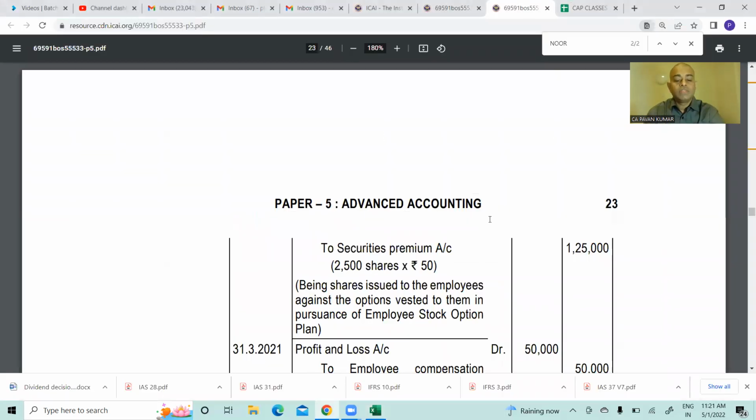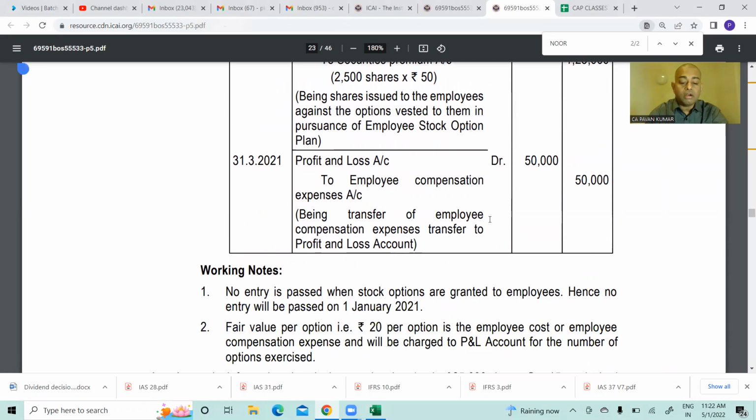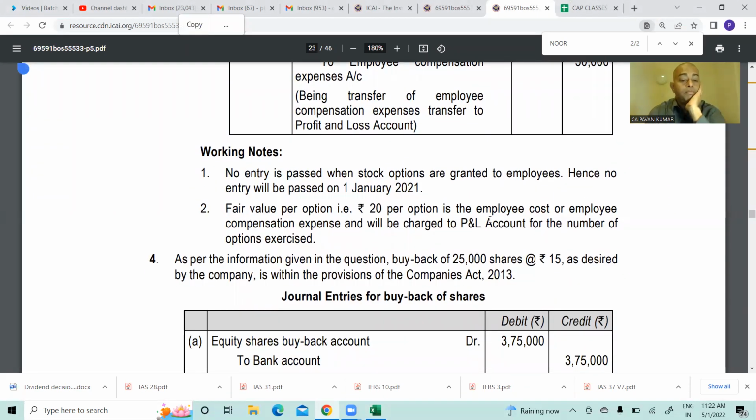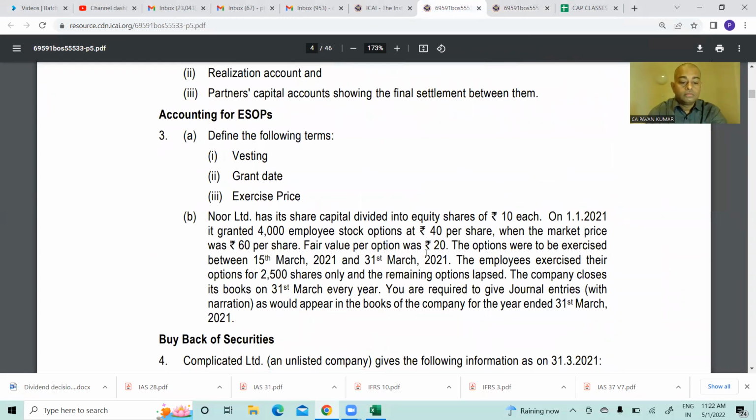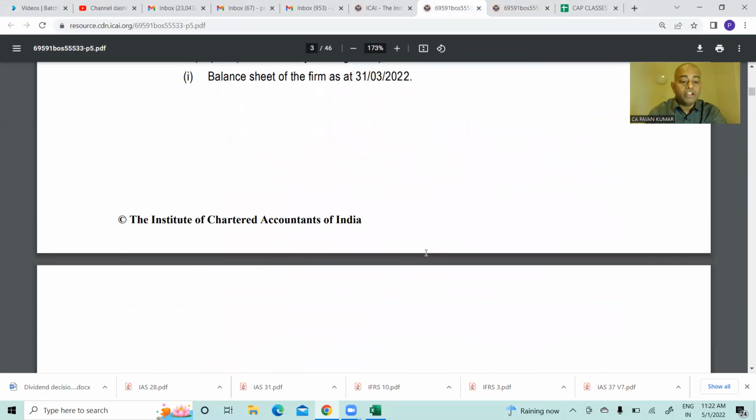Being employee compensation expense transferred to P&L account. So we are successfully done with the third one, ESOP. Can we go to the fourth one?